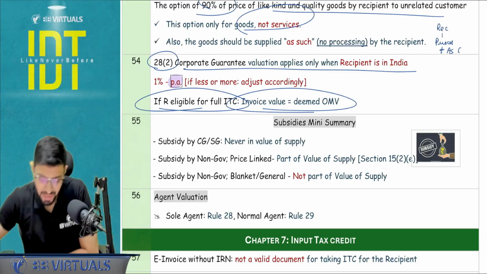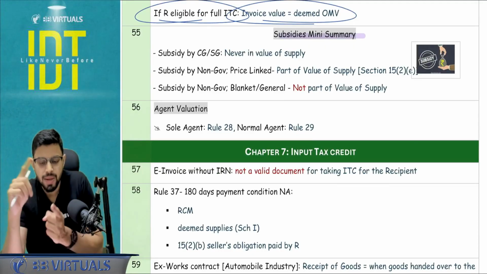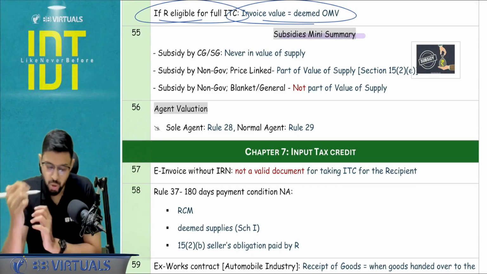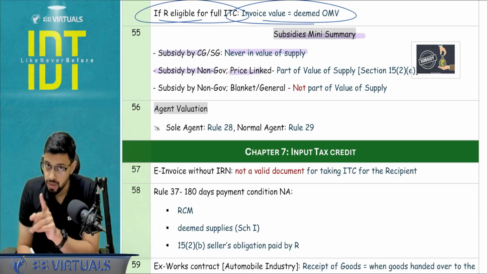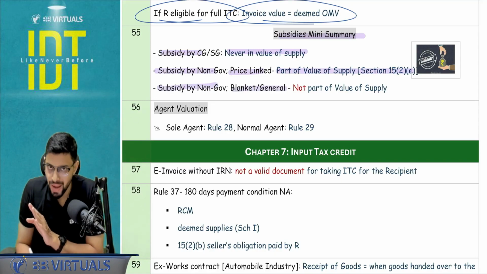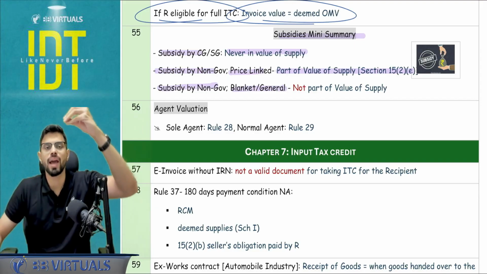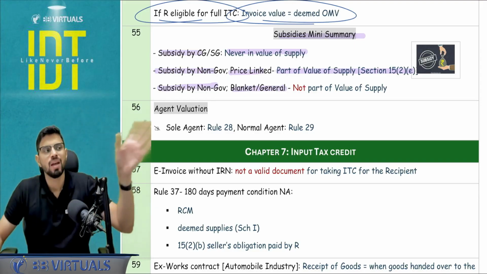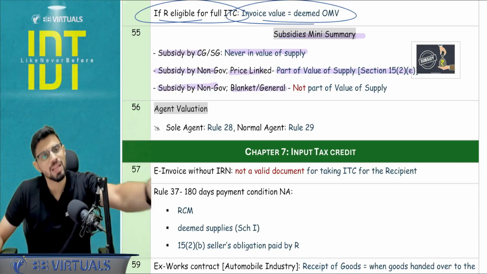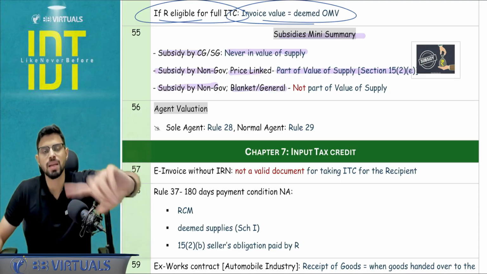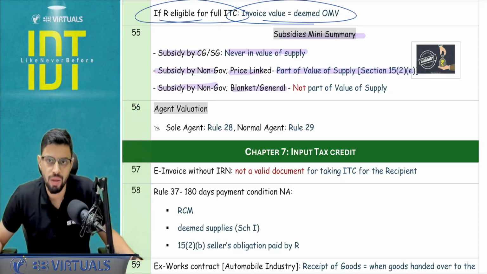Next, subsidies mini summary. Only one type of subsidy is going to be a part of the valuation: received from non-government and price linked. So if it is from government, it will never be a part of value. If it is from non-government but it is price linked, yes, it will be a part of value. Non-government, blanket subsidy or a general subsidy. General subsidy means they are not concerned with my unit sales. They are saying that for the entire year at the end you will get 5 lakh rupees subsidy. But let's say they are saying that for every class that you are selling to a student, we will give you 1000 rupees subsidy. That is a price linked subsidy, right? So if it is the general subsidy, blanket subsidy, regardless of whether it is received from government or non-government, never ever will it be a part of my valuation of supply.